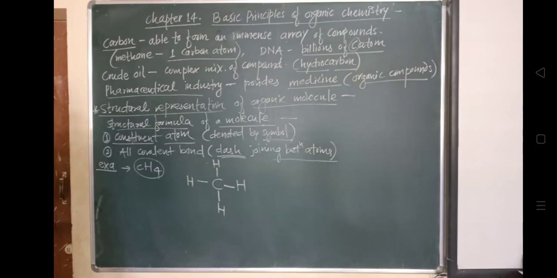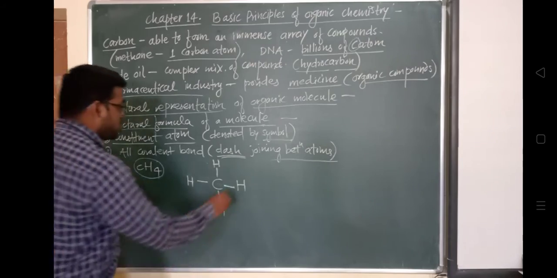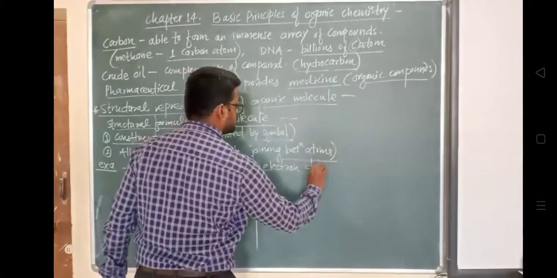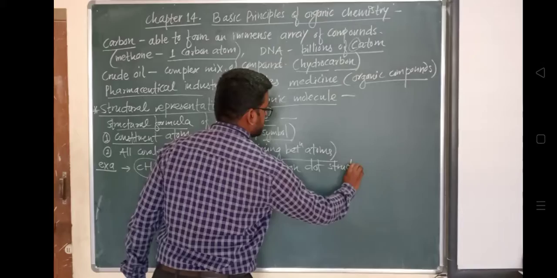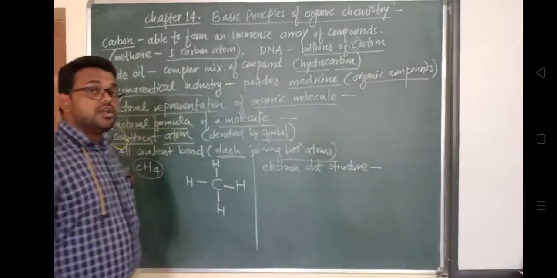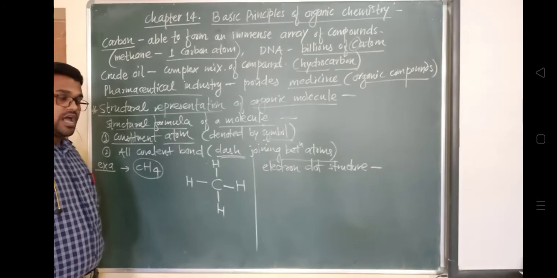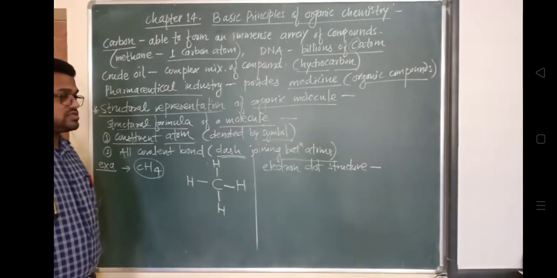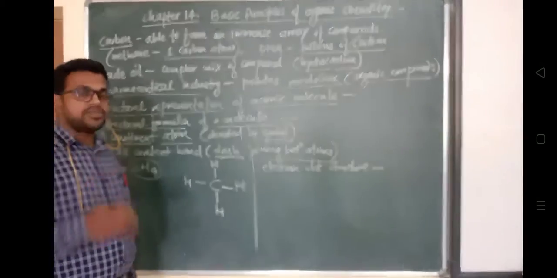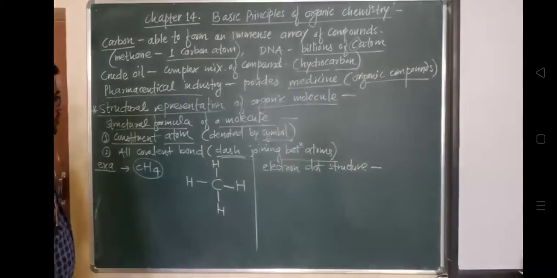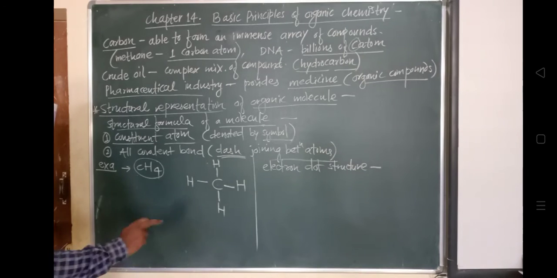In the electron dot structure of a molecule, the valence electrons of all the atoms are shown. We have already studied electron dot structure in 10th standard, where we represent the valence electrons of all the atoms and how the pairing of these electrons takes place between the different atoms to complete the octet, or the duplet. That basic electron dot structure we have already studied.